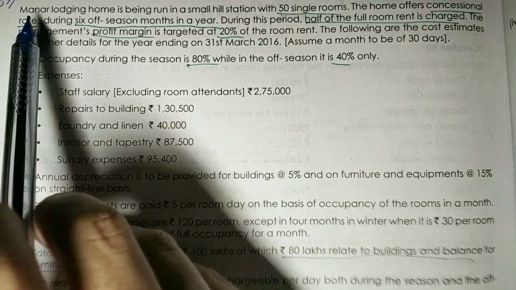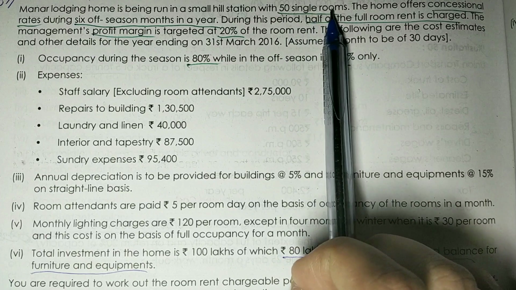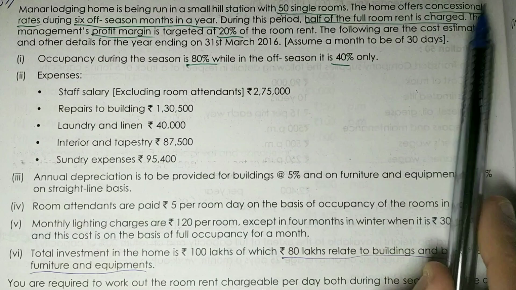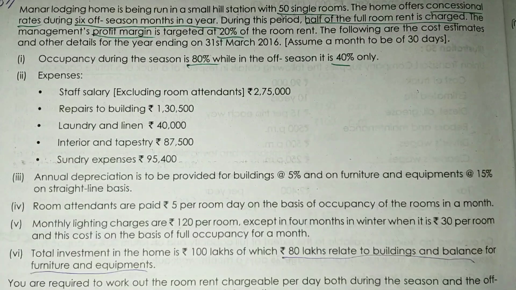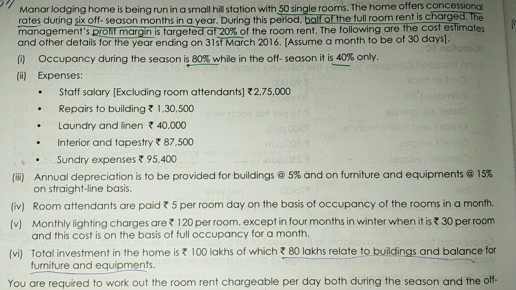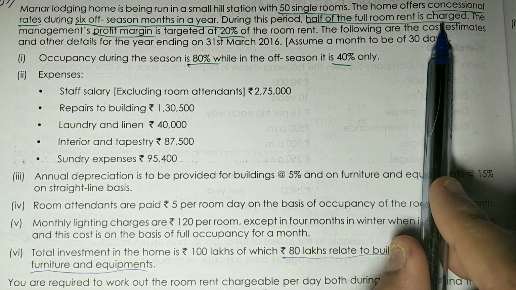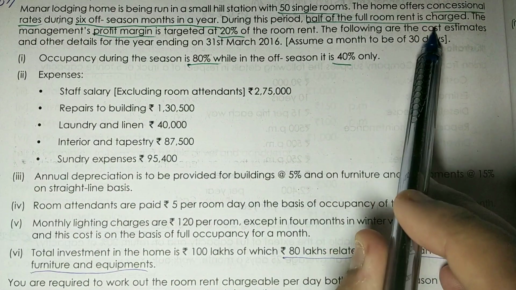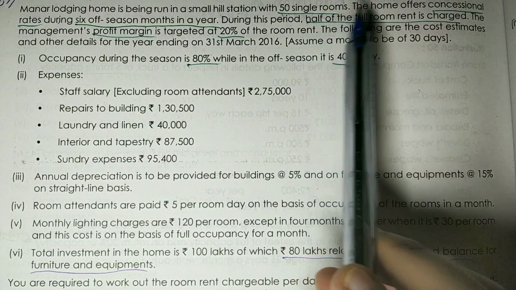The question says Mannar Lodging Home is being run in a small hill station with 50 single rooms. The home offers concessional rates, that means reduced rates, during 6 off-season months in a year. In a year, total 12 months are there, out of which 6 months are season and 6 months are off-season. During this period, half of the full room rent is charged. If the full room rent is 100 rupees, then they will charge half of it, that is 50 rupees.